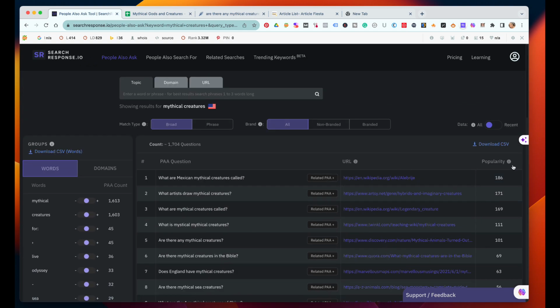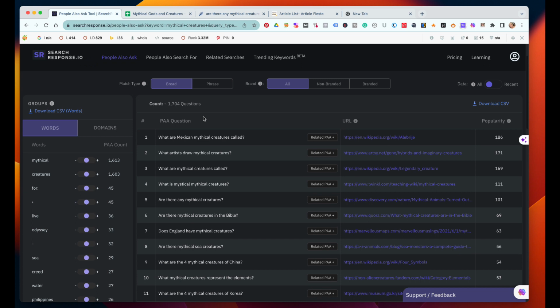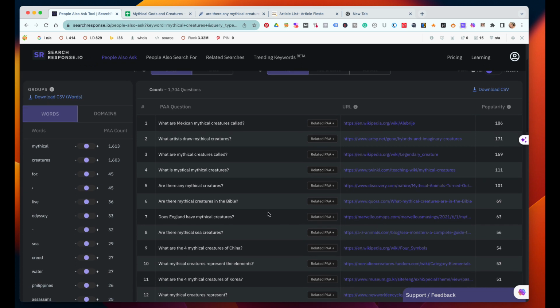Let's see if we can make this go down. Okay, and we're just clicking "all" for right now. We just did a very root keyword. This is what I call a root keyword. But we're going to go to this and check this Quora one. So this is "Are there mythical creatures in the Bible?" So we're going to take that.